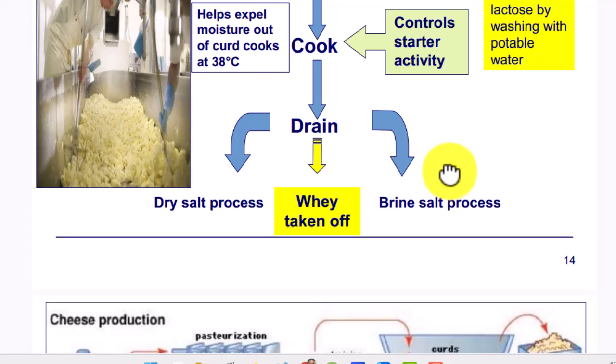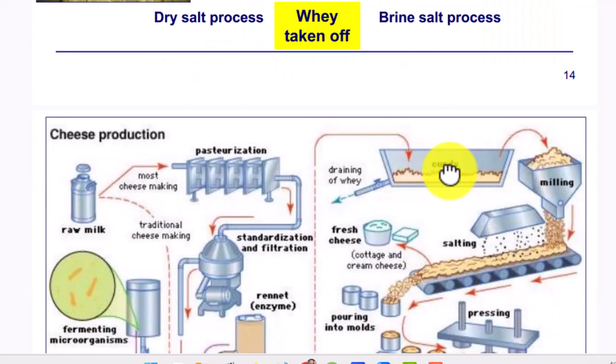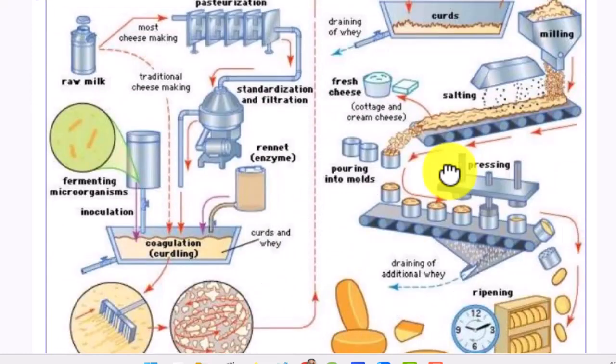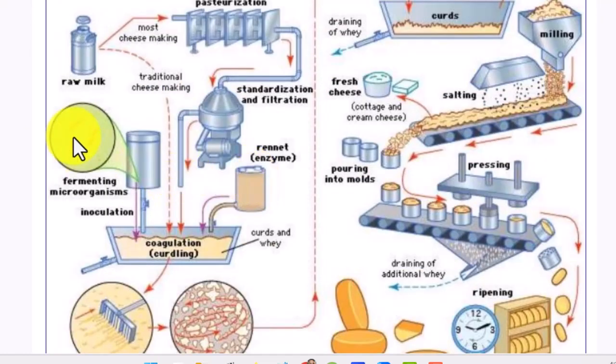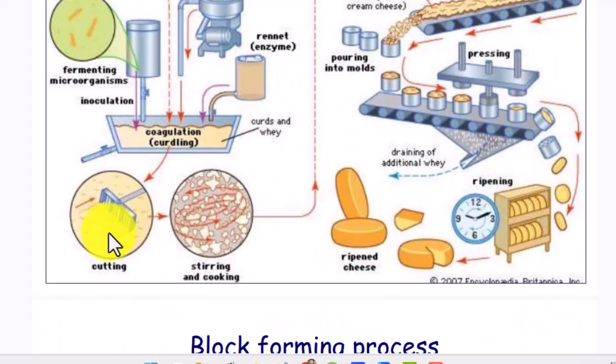Brine salt process. Dry salt. Whey taken off. Here in the plant, cheese production: raw milk, pasteurization, standardization, fermenting, and microorganism coagulation, cutting, stirring.